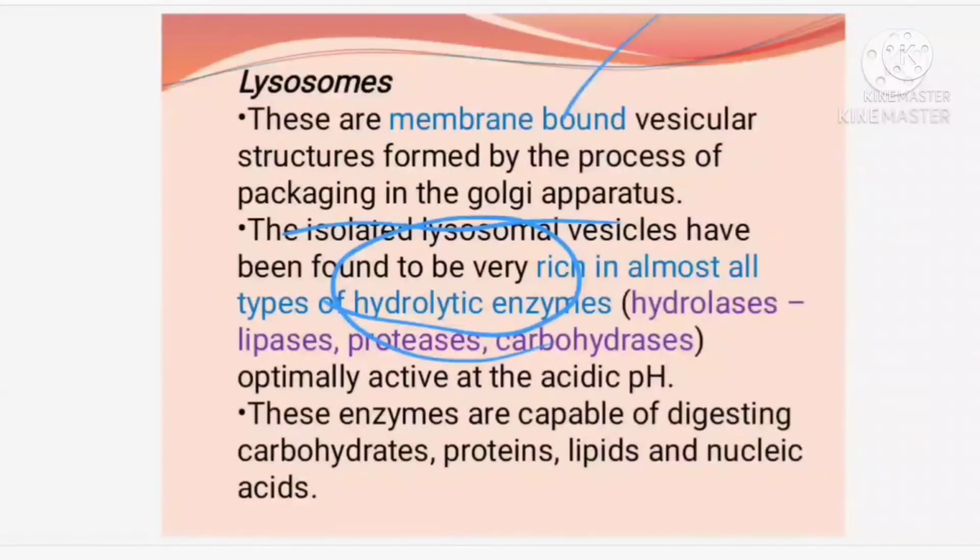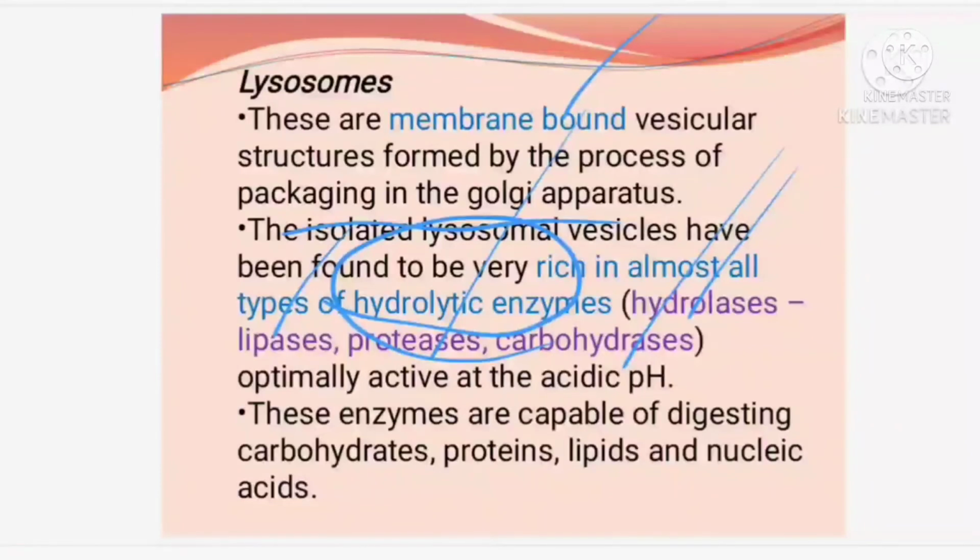They are hydrolytic, meaning they digest things in water very easily. Whether it is protein, fat or any other material, it can be easily digested. The enzymes present are hydrolases, lipases, and protein-digesting and carbohydrate-digesting enzymes.